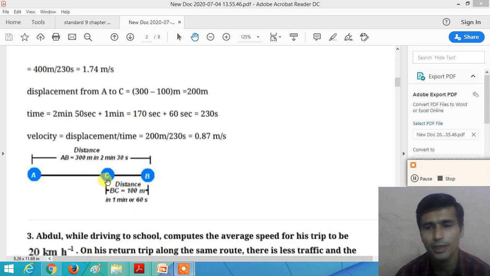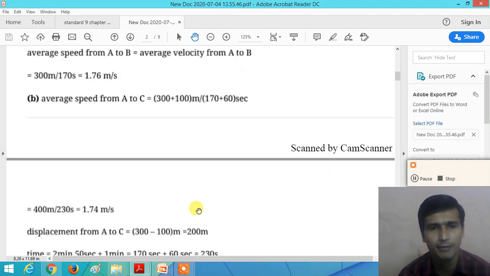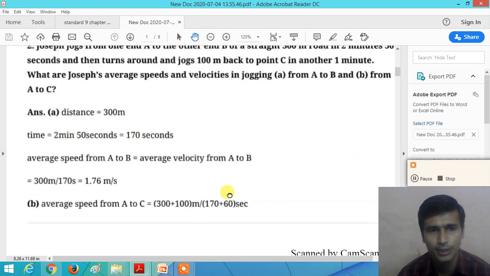Now we need to calculate the average speed and the average velocity during A to B and B to C. So here, when the object travels in a straight line, the average speed and the average velocity are the same, right? But during the displacement from A to B, how do we calculate the average speed and average velocity? So dear student, here